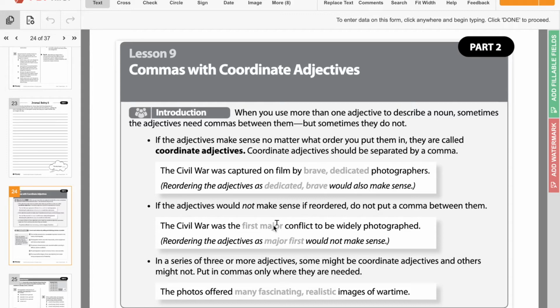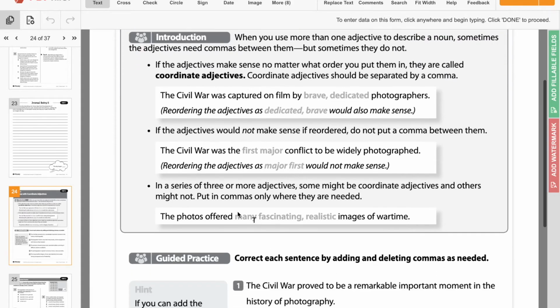So many, in this sentence, the photos offered many fascinating realistic images of wartime. Many is also an adjective, but it's saying many fascinating realistic images of wartime. You could also say many realistic, fascinating images of wartime, because again, it's almost like many is describing fascinating, or first is describing major. So there's no comma needed there. But in between these two adjectives, you do need to add a comma.